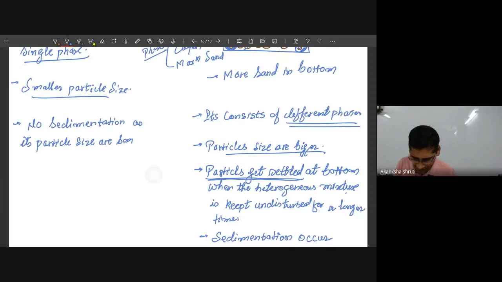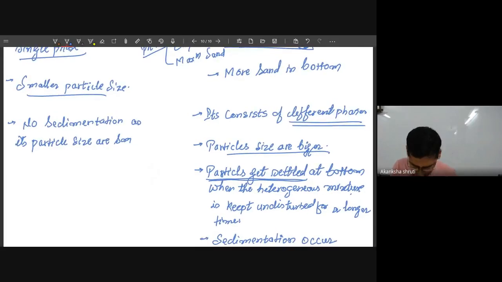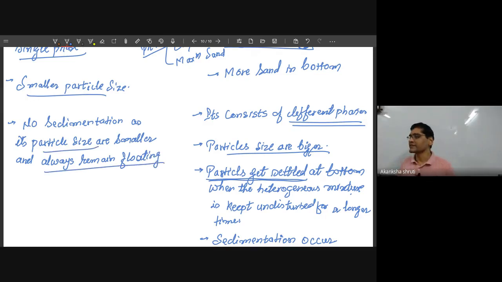So because its particle size is smaller, the particles always remain floating.